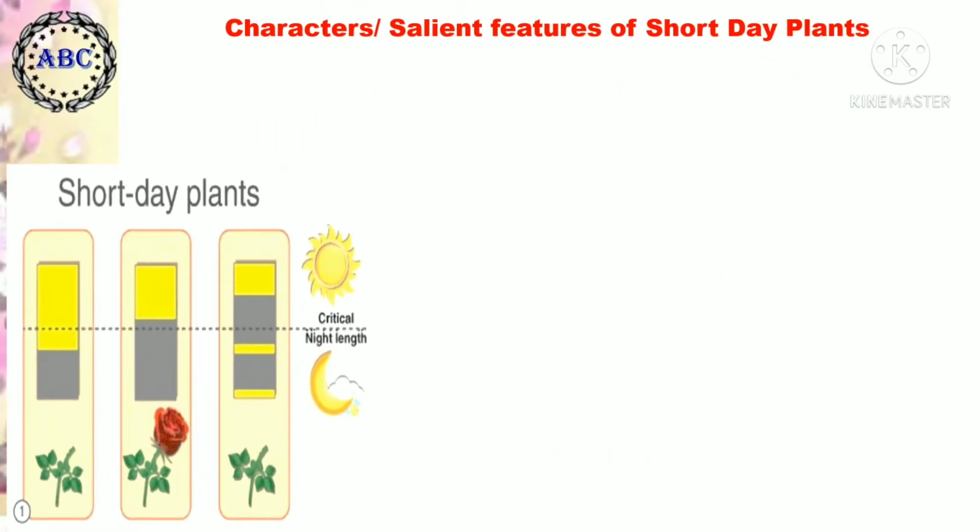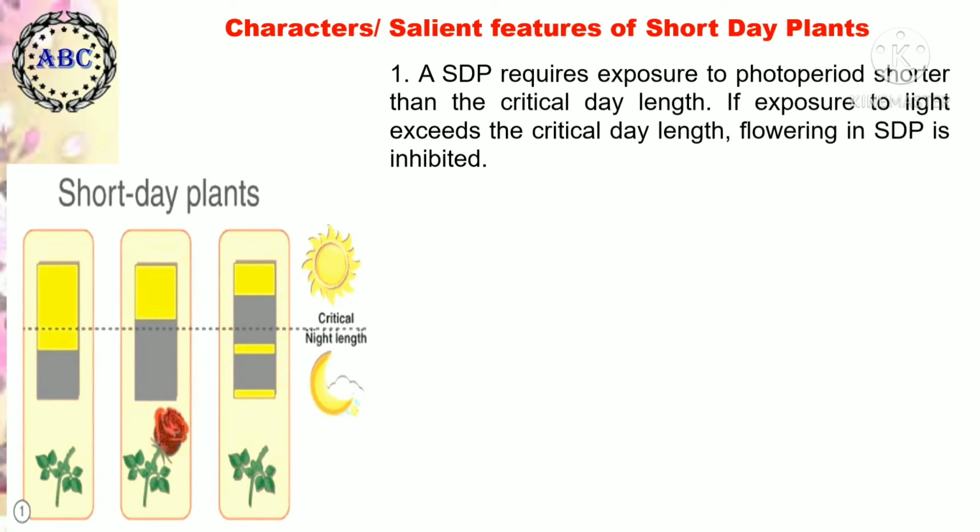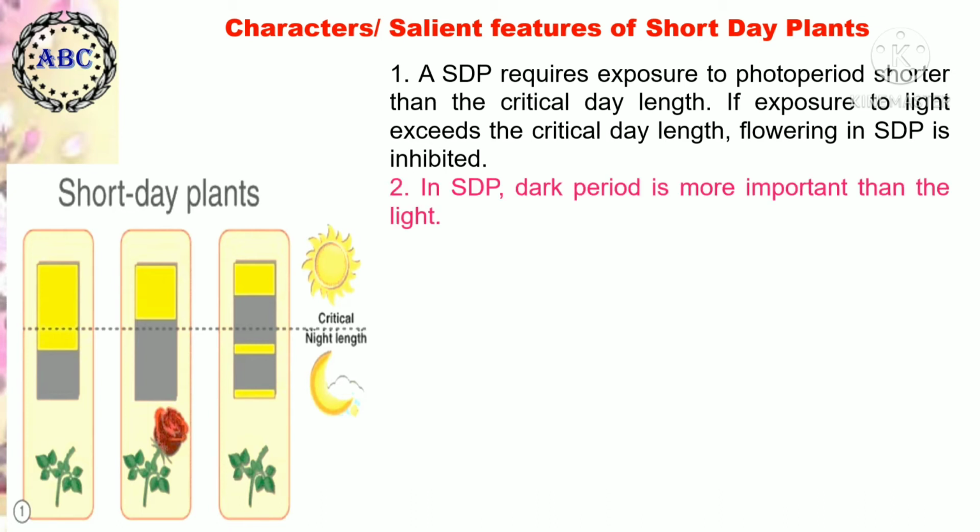Now we come up to the characters or salient features of short day plants. A short day plant requires exposure to a photoperiod shorter than the critical day length. If exposure to light exceeds the critical day length, flowering in SDP is inhibited. That is, they are very sensitive to the day length and night period.